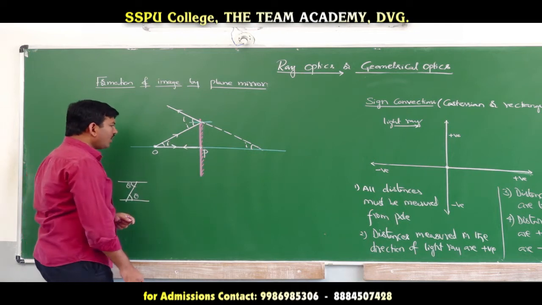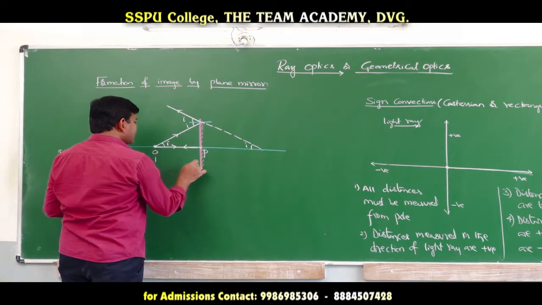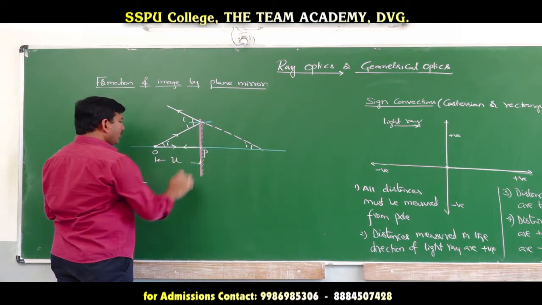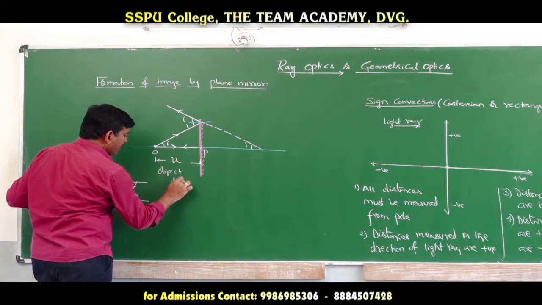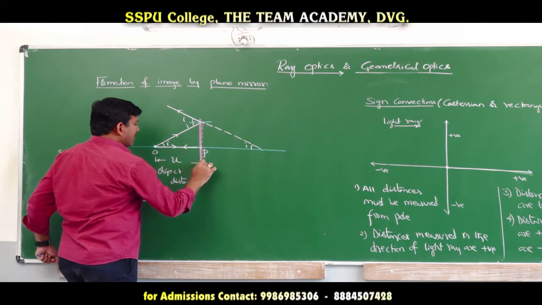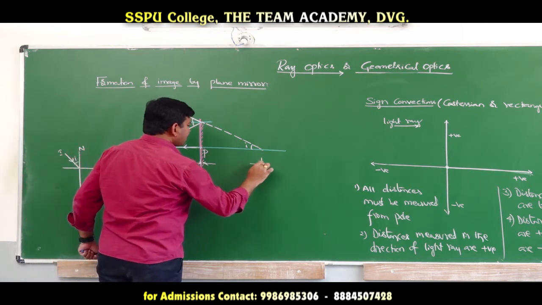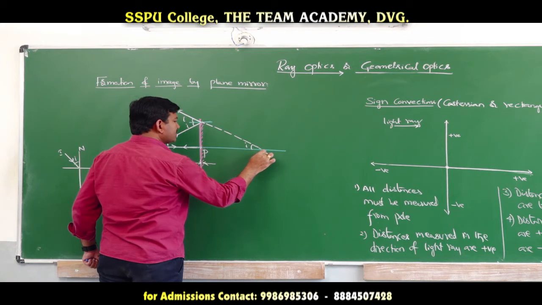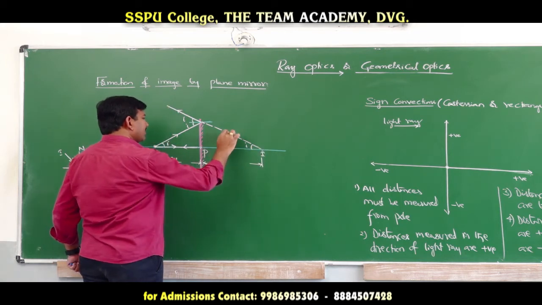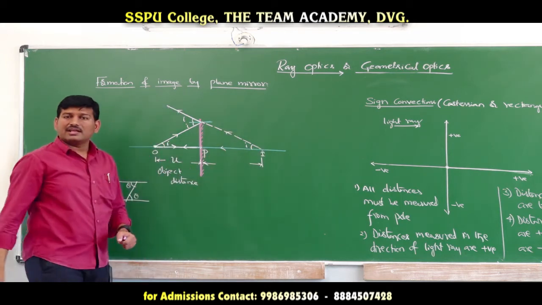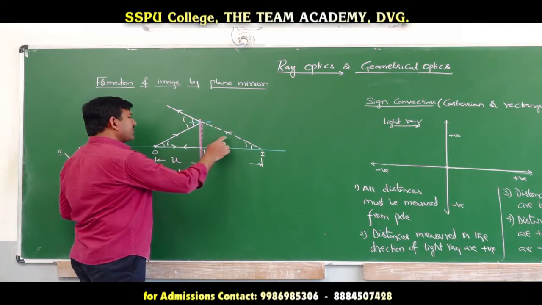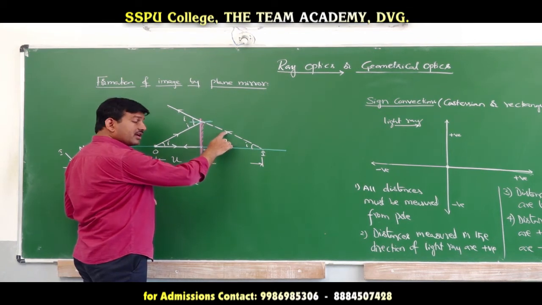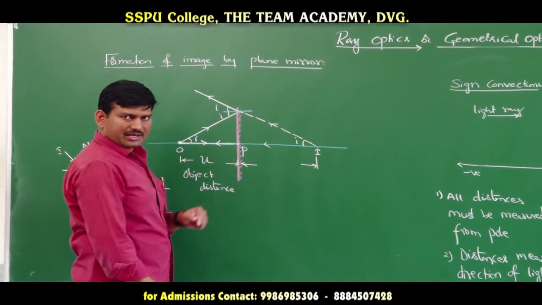Now, the distance from the pole to the object is said to be the object distance. You can take it as U. U refers to object distance. And here, this is the distance from the pole to the image. This is the point where the reflected rays will either really meet or appear to meet. So, here this is one reflected ray and this is another reflected ray, which are appearing to meet here. They are not really meeting there.